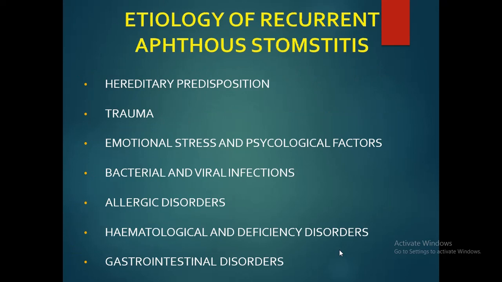What is the etiology of recurrent aphthous stomatitis? First is the hereditary predisposition, next is trauma. Emotional stress and psychological factors can also cause aphthous ulcers, and so can allergic disorders, bacterial and viral infections, hematological deficiency disorders, and gastrointestinal disorders.